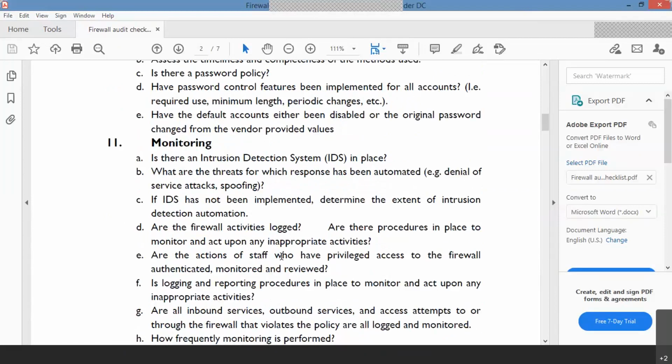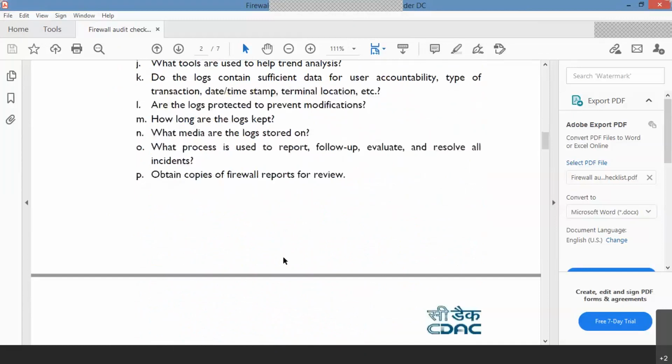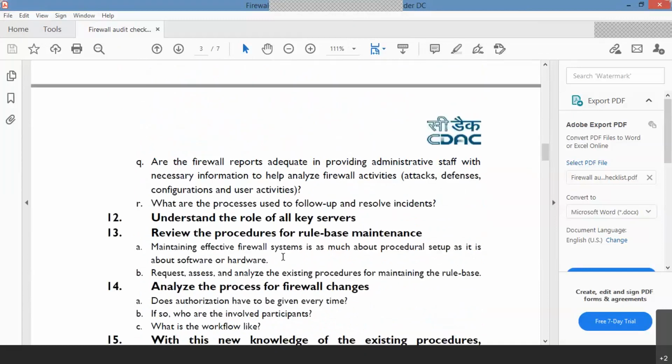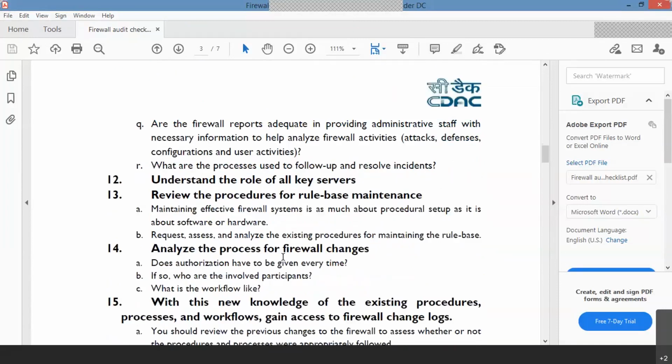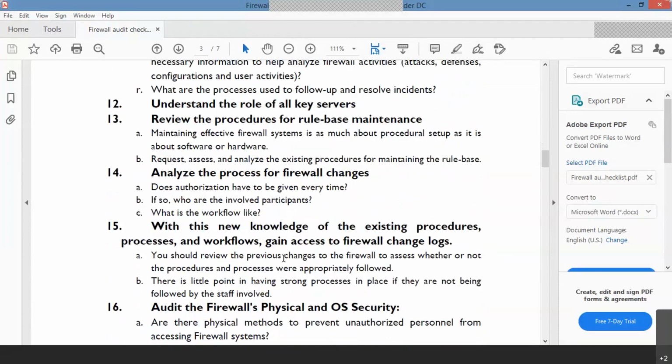Okay, are the firewall activities logged? Are there any procedures in place to monitor and act upon any inappropriate activities? Okay. So these are the things, as I told, role based. Also, you have to see what the process is and whether any change management process is there.